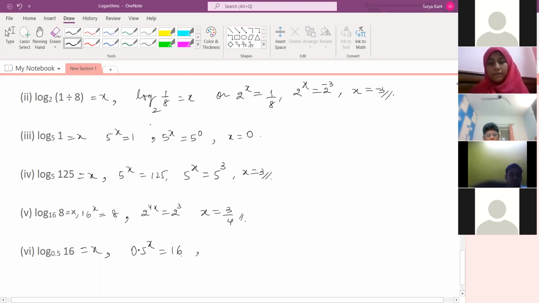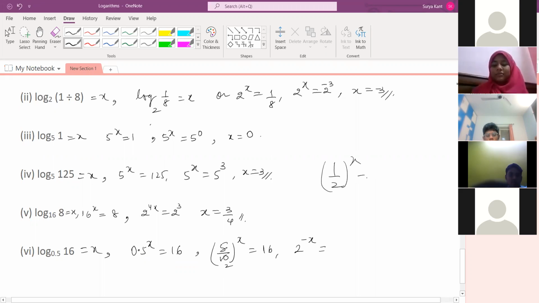See what we can write here. 0.5, what can you write? Tell me, Satvik. 5/10, you can write to the power X, is equal to 16. This will cancel 1, 2. So 2 to the power what? Minus X you can write. See, 1/2 to the power X we can write as 2 to the power -X. And 2 to the power 4. X is equal to -4. Okay, sir.